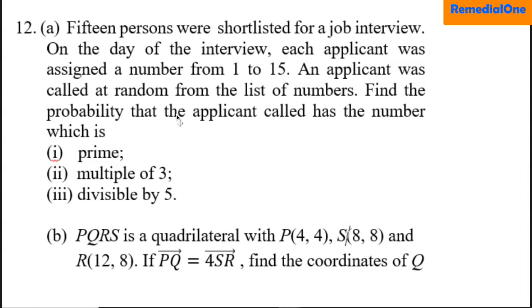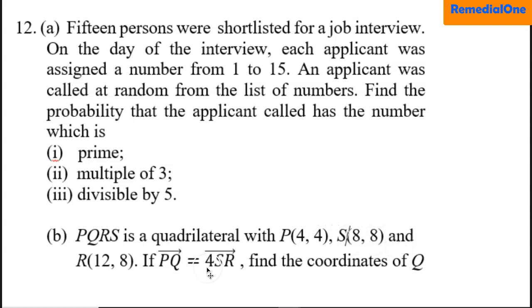Let's start. 15 persons were shortlisted for a job interview. On the day of the interview, each applicant was assigned a number from 1 to 15. An applicant was called at random from the list of numbers. Find the probability that the applicant called has the number which is (i) prime, (ii) a multiple of 3, (iii) divisible by 5.